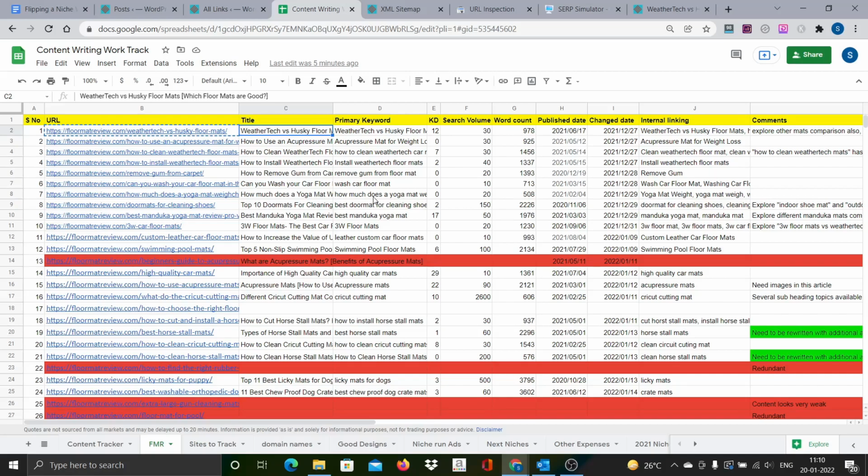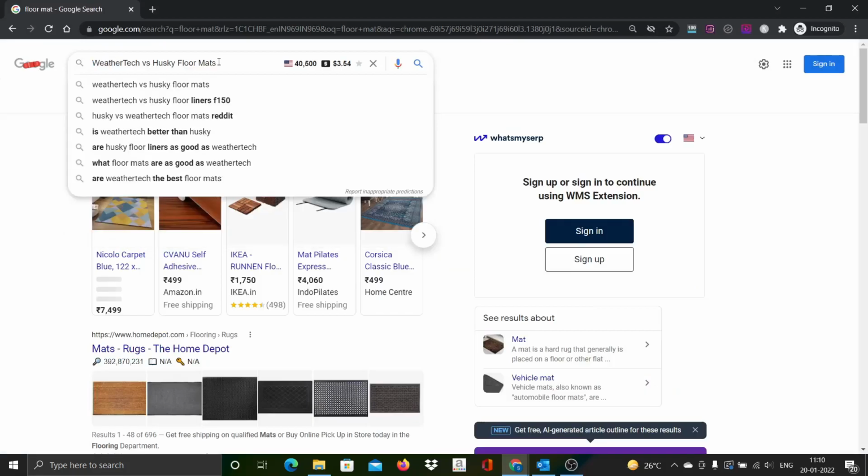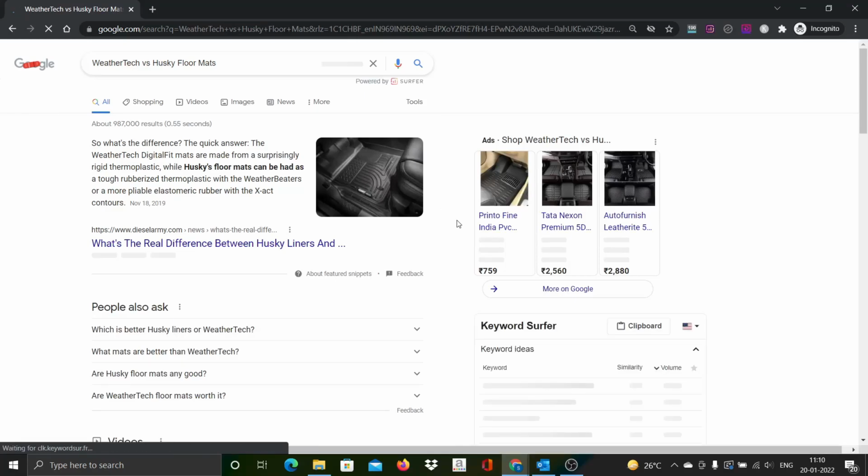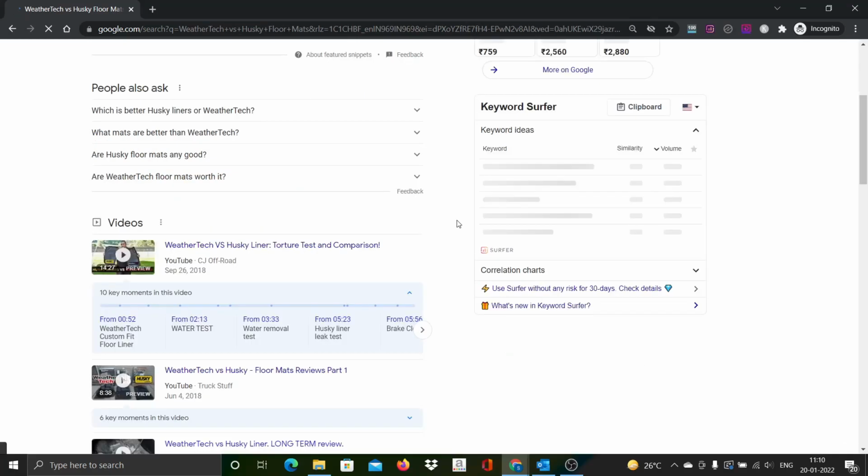You can also check the existing blog and existing posts. If you verify your top ranking positions, you will surely be able to find a few more potential topics. So let's get started with this seed keyword. WeatherTech versus Husky floor mats is the title, and the primary keyword is WeatherTech versus Husky floor mats. Let me take that and get started. For this keyword, our site was actually getting some traffic. I'm not sure if it is on the top page or the second page.